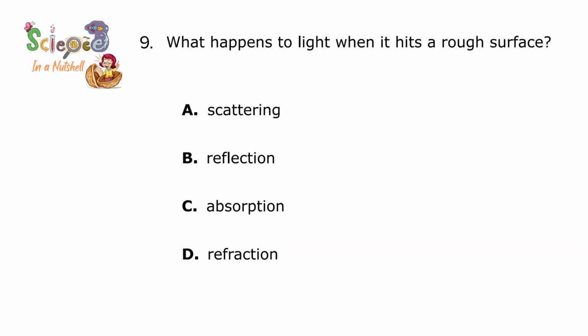What happens to light when it hits a rough surface? Rough surface means it's going to be divided into many directions, and this means it will be scattering. So the choice we will choose here will be scattering, which is A. Reflection, absorption, refraction are not the meaning of scattering in many directions. When it hits a rough surface, it will be scattered in many directions.